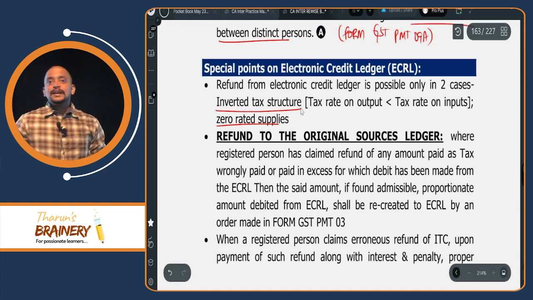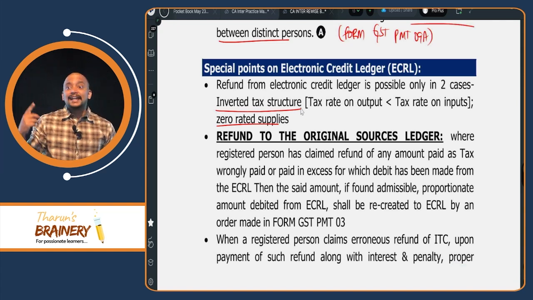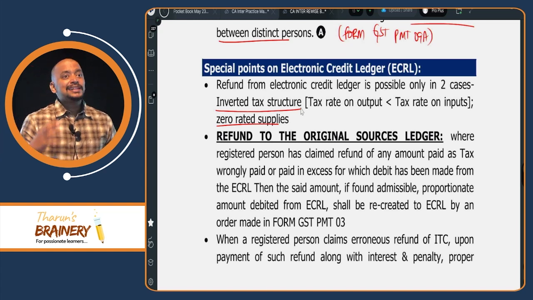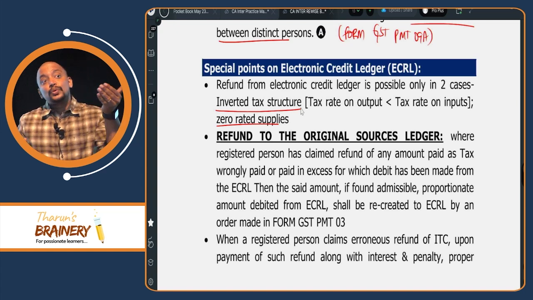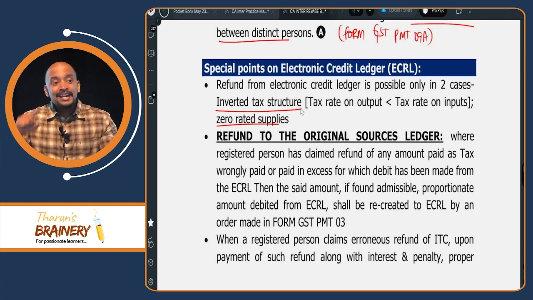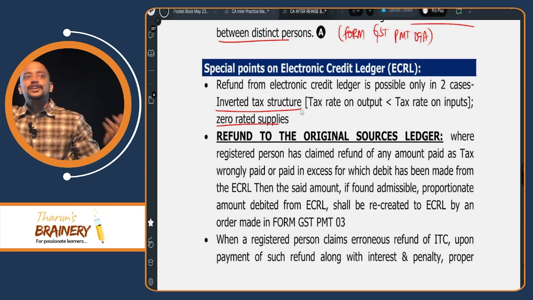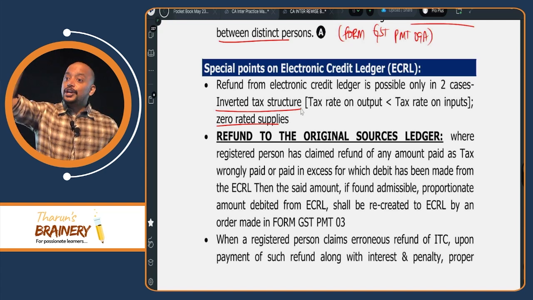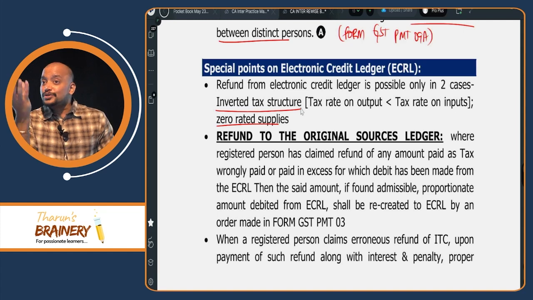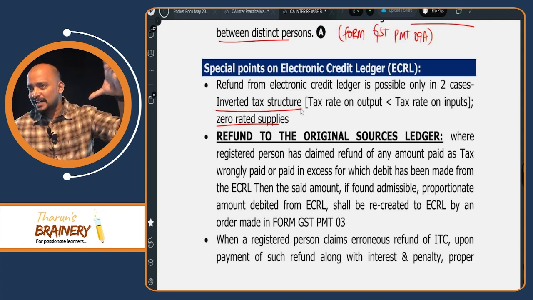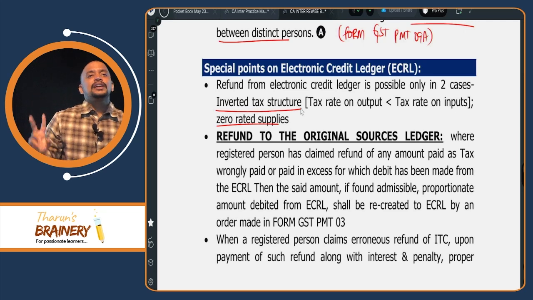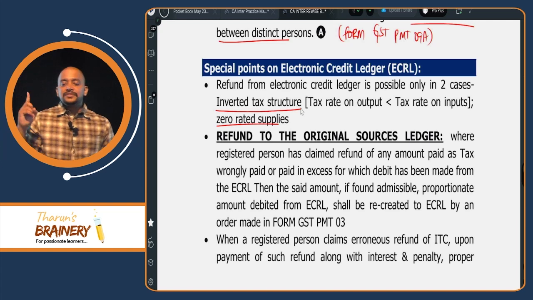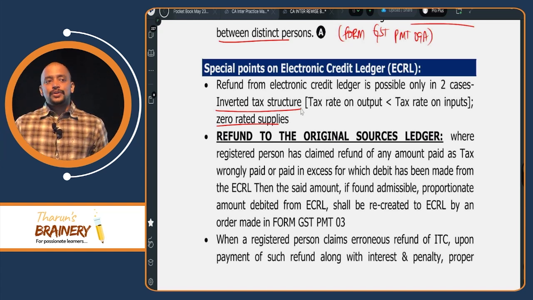Inverted tax structure means my purchases are taxable at 18%. My sales is taxable at 5%. So now, in that case, the tax rate on outward supply is less than the tax rate on inward supply. So therefore, I will be getting refund. You understood? Because I have 18% ITC, but my liability is only 5%. Means there will be lot of accumulated credit that I can get as a refund. So tell me, when refund is possible from the credit ledger, only 2 cases. What are they? Inverted tax structure, zero rated supplies.